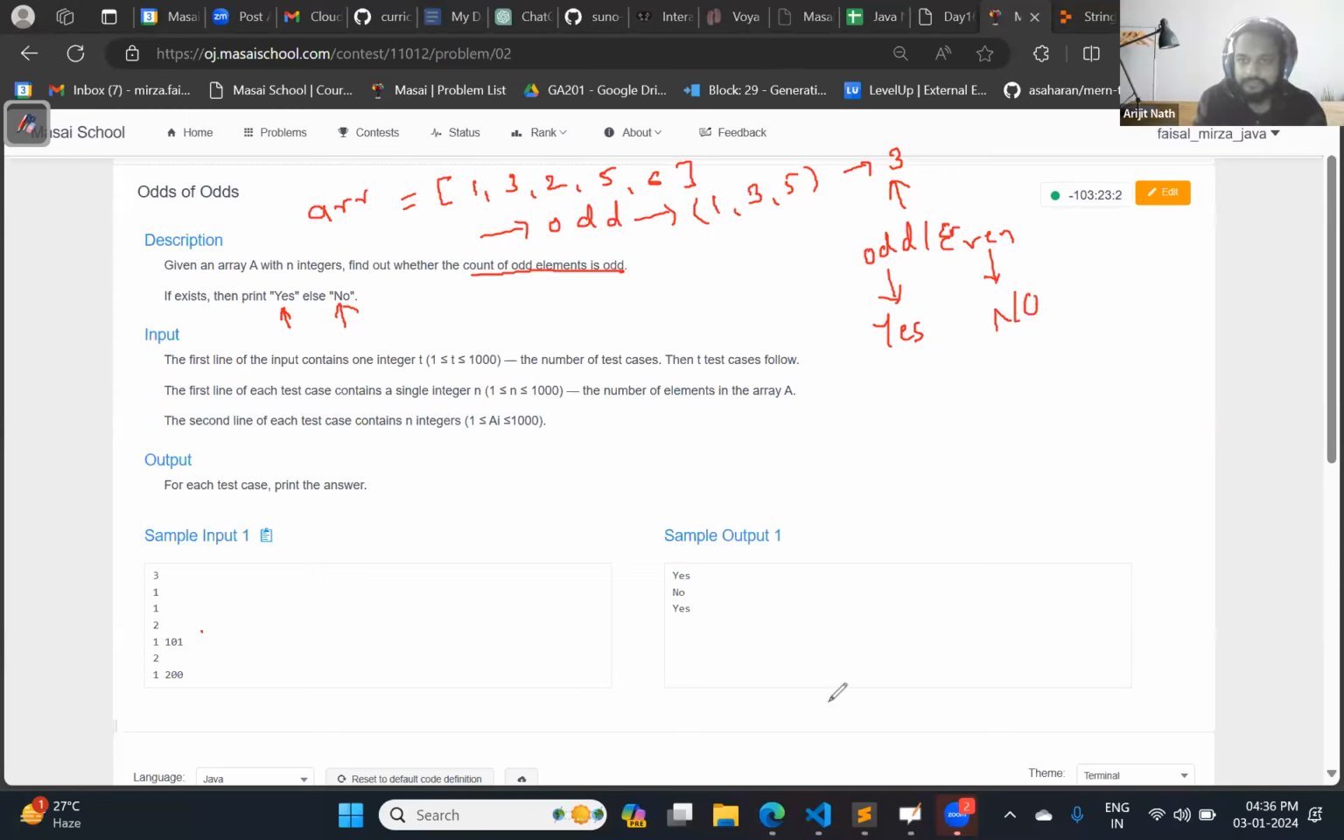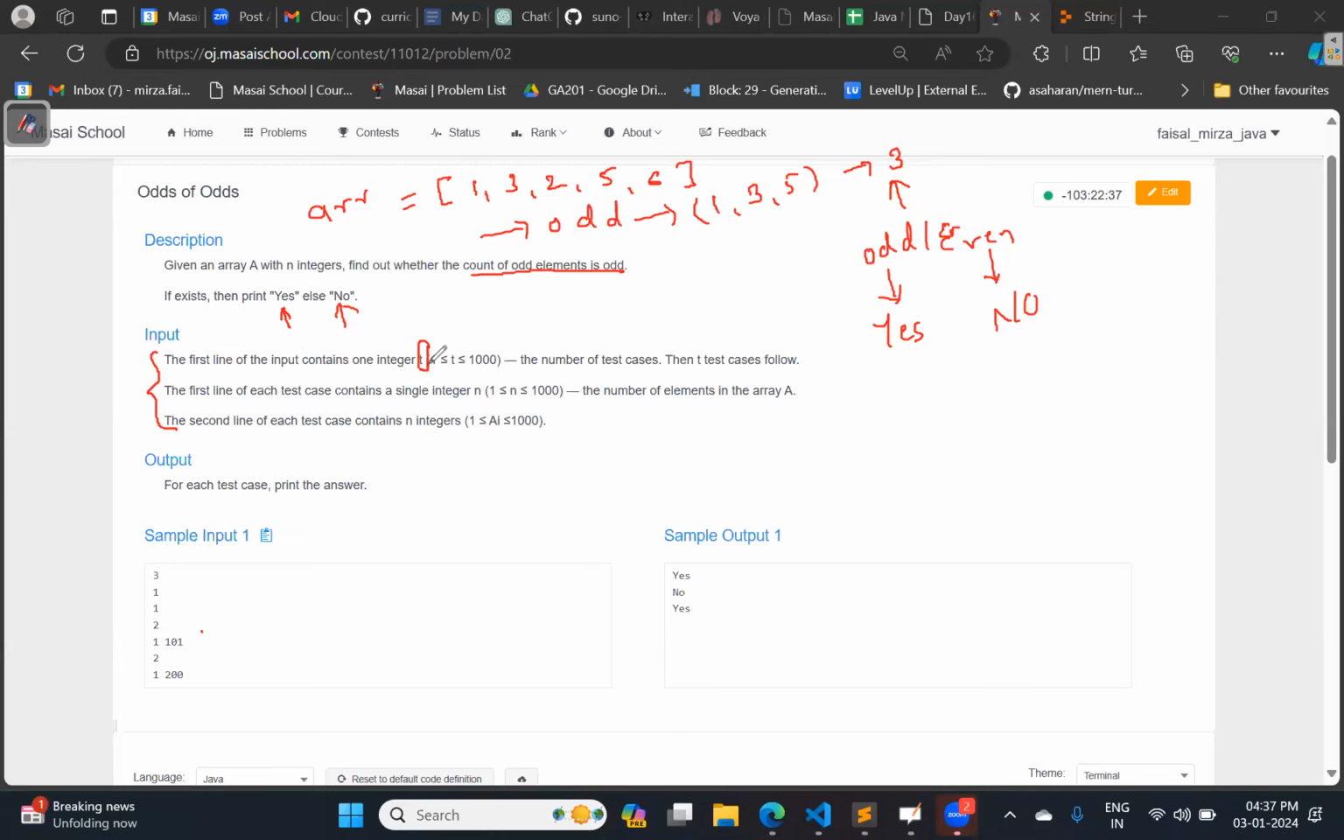So, guys, will you be able to solve this question? What exactly you need to find over here? So, are you feeling challenge in understanding the input part? Okay, so see how the input is coming. If you read this input, the first line of input contains one integer t, the number of test cases. Okay, number of test cases means what?